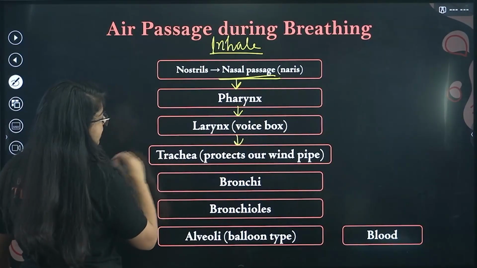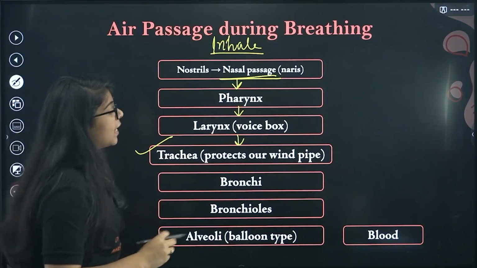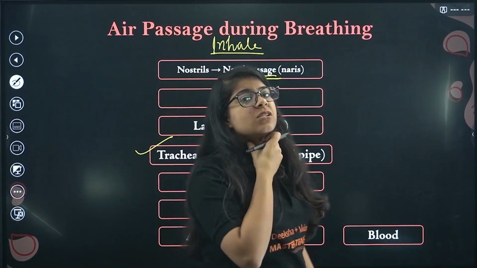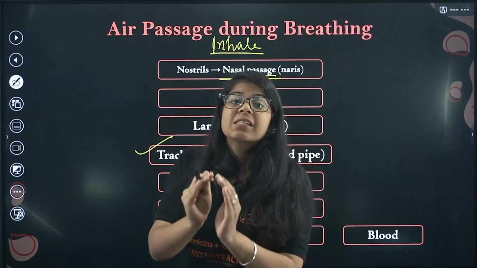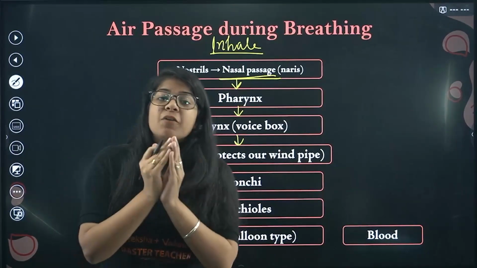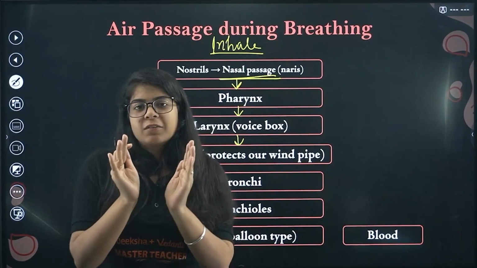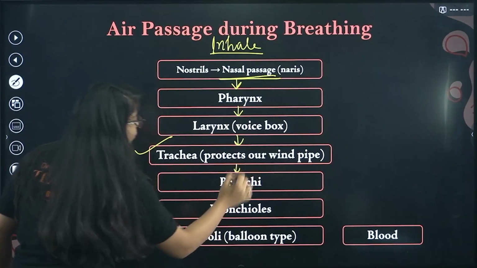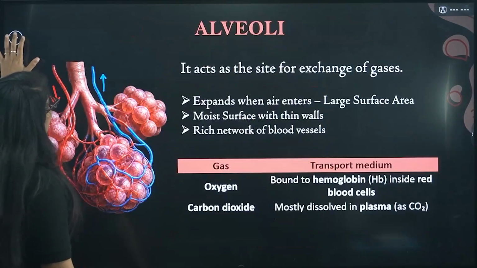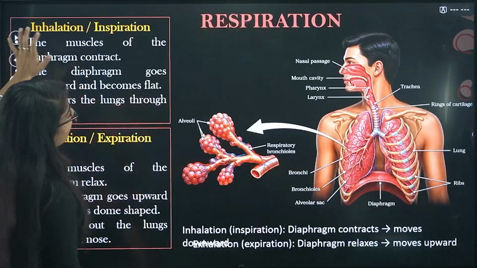Now what is the trachea, bacha? This trachea is like a bone-type structure which protects our windpipe. Then this goes into the bronchi. Now bacha, we have lungs. Okay, we have these lungs.